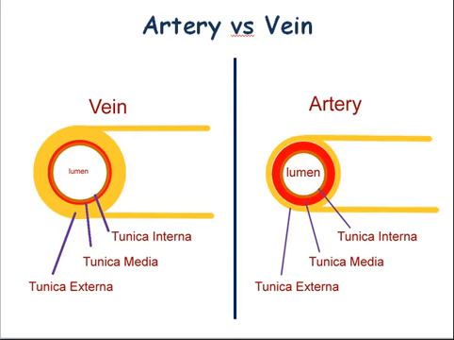Most veins have valves to prevent reflux of blood. A valve is formed by an inward projection of the tunica intima, strengthened by collagen and elastic fibers and covered by endothelium, which differs in orientation on its two surfaces.